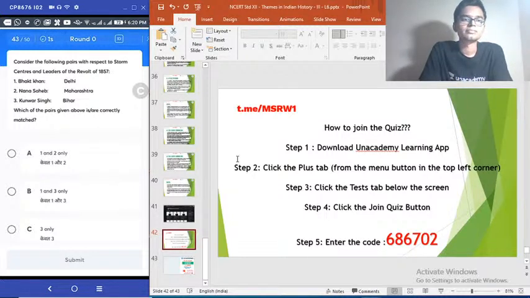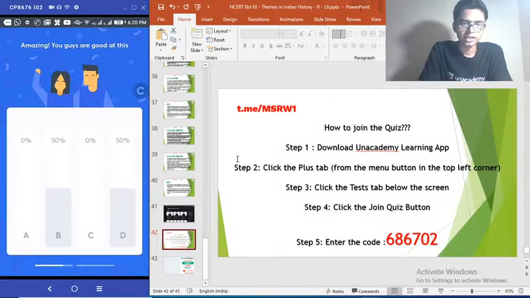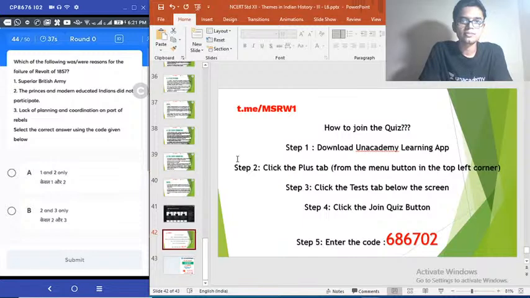Time is up. Yeah, time is up. Correct answer? Yeah, option D. All the toppers getting this. Vishnu moving on to 1800 there. Seema Shetty very close to 1000 mark.